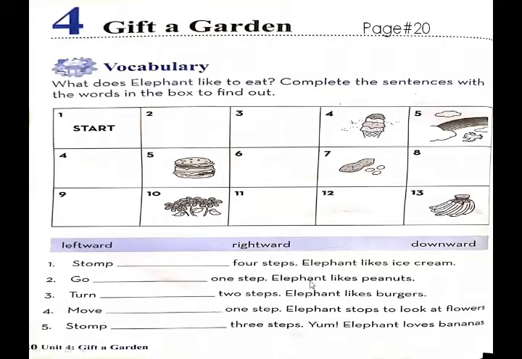Now start. What do you have to do in this exercise? What does elephant like to eat? They are asking you to assume that you are an elephant. What are the things which an elephant likes to eat? Complete the sentences with the words in the box to find out.